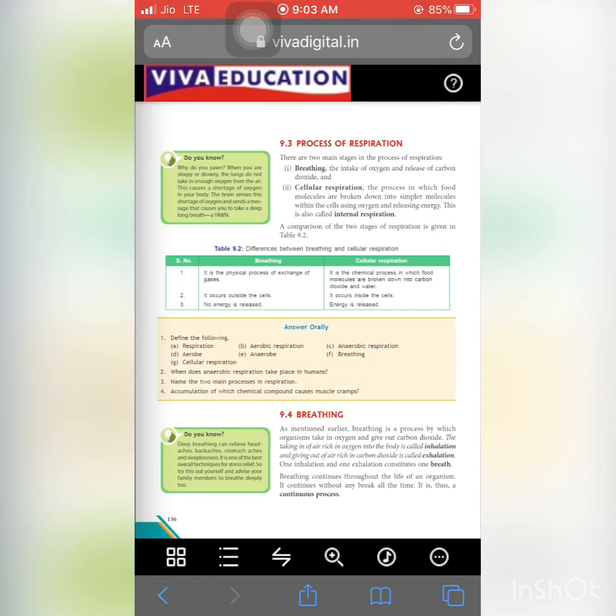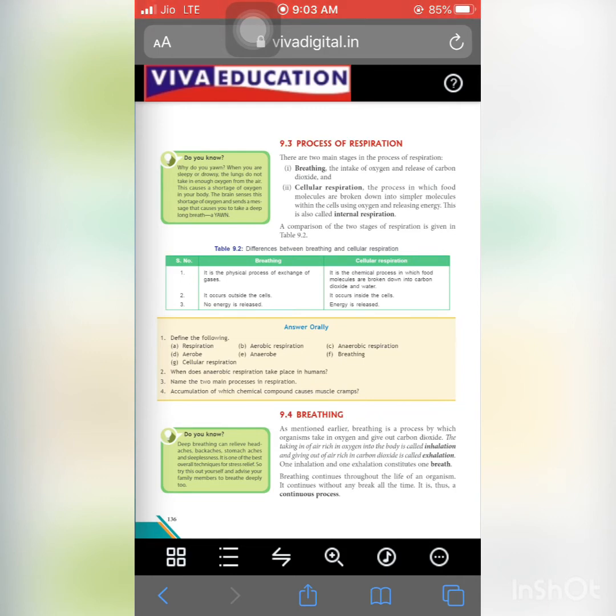Second, we can talk about cellular respiration, the process in which food molecules are broken down into simpler molecules within the cells. Cellular respiration takes place within the cells using oxygen and releasing energy. This is also known as internal respiration. Breathing is the physical respiration, and cellular respiration is the internal respiration.